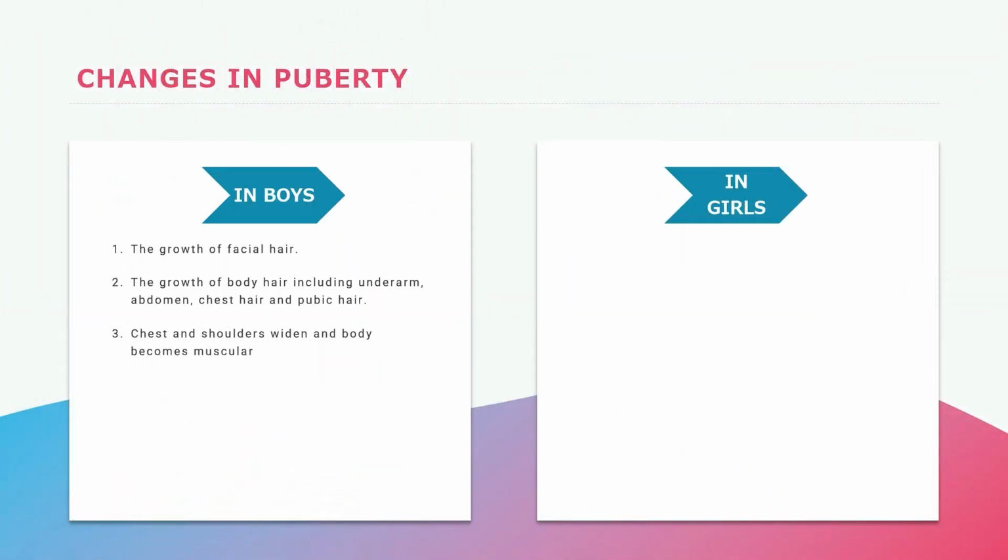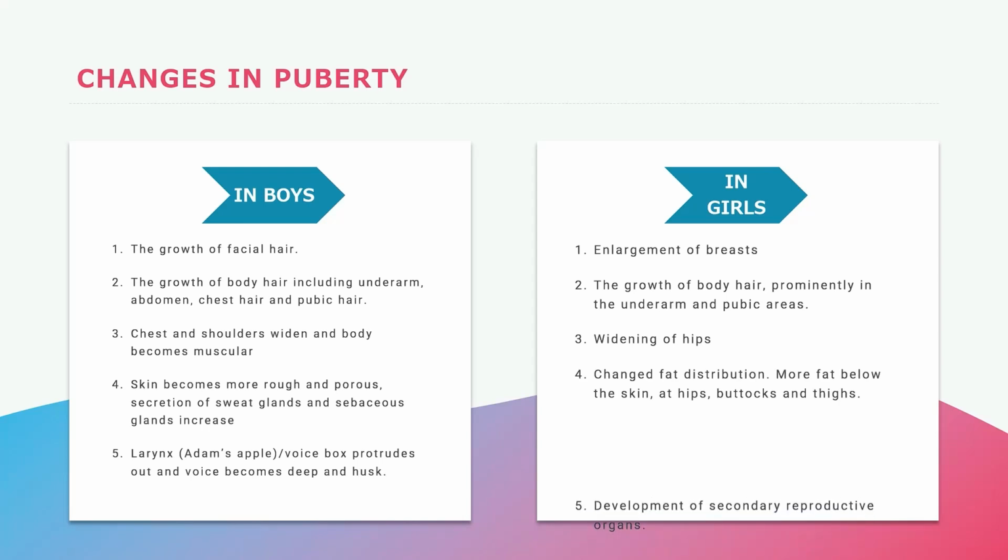Here are some points that I covered to show the clear-cut difference in puberty in boys and girls. In boys, the growth of facial hair is seen, and in girls, enlargement of breasts is seen. Next is the growth of body hair, including underarm, abdomen, chest, and pubic hair, in both. Chest and shoulders widen in boys, and in girls, widening of hips is seen. In boys, skin is more rough and porous, whereas in girls, fat distribution is seen. The larynx or Adam's apple, the voice box, protrudes more in boys as compared to girls. In girls, no Adam's apple is seen.